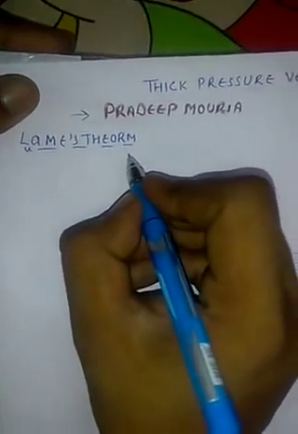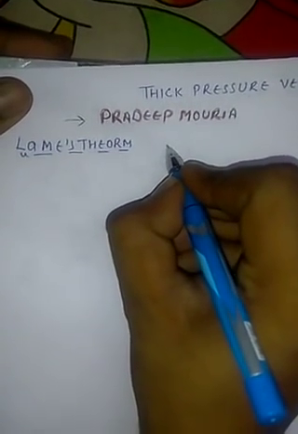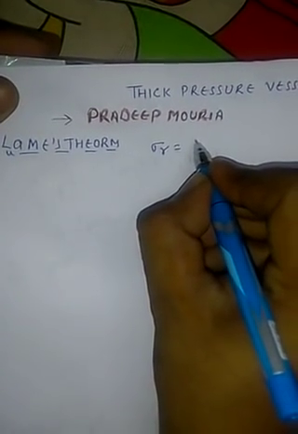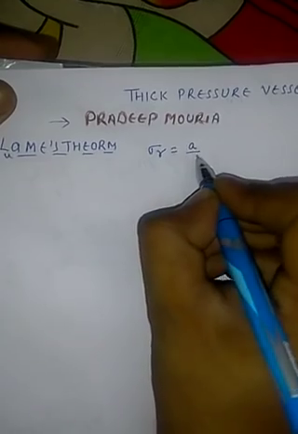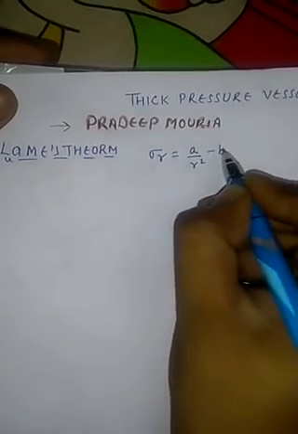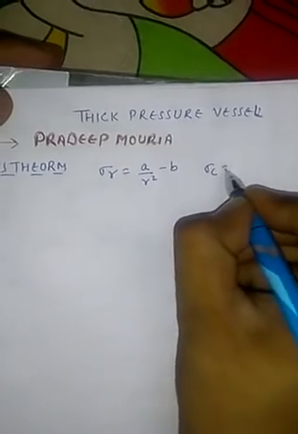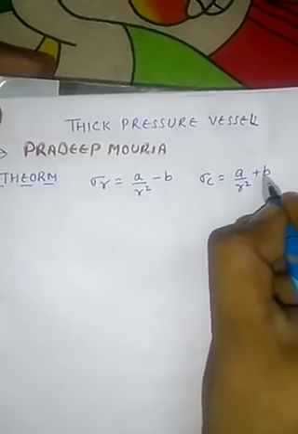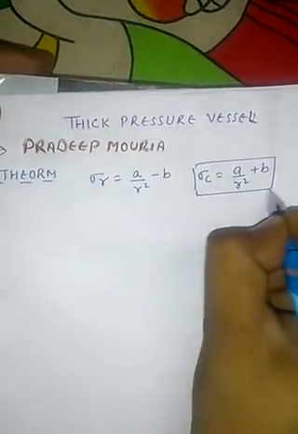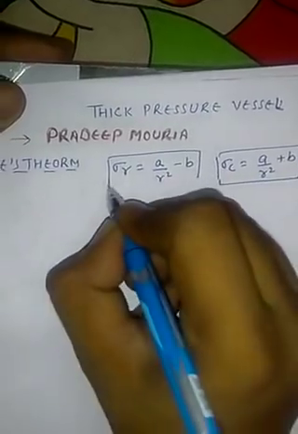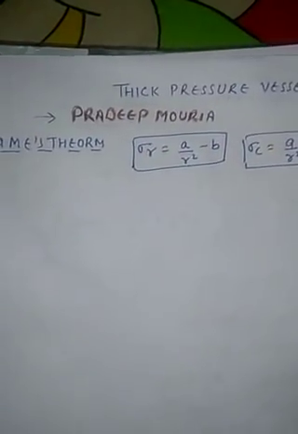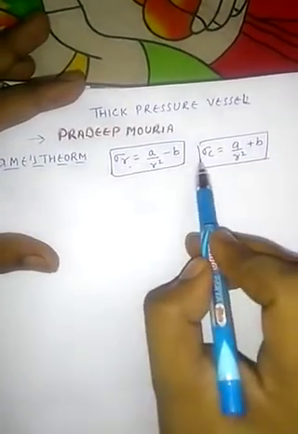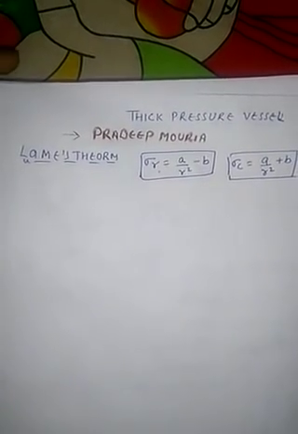Actually, the final result of Lami's theorem is sigma r equal to a upon r square minus b, and sigma c equal to a upon r square plus b. This is the final result of Lami's theorem. Now we are going to find out the values of sigma r and sigma c through Lami's theorem.